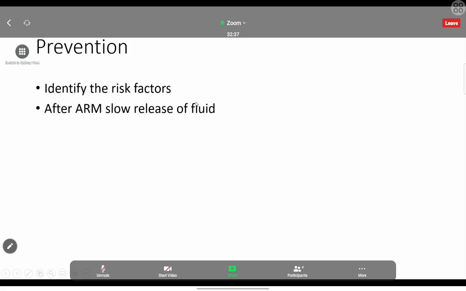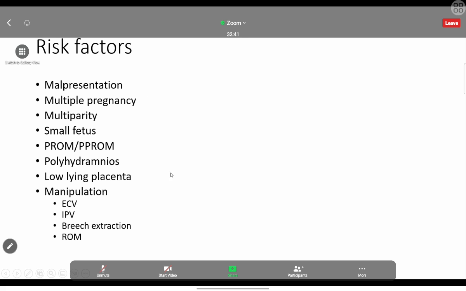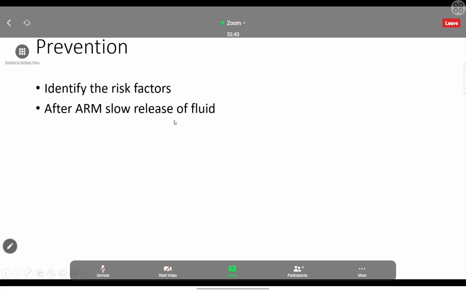Then how to prevent that? First, we have to identify the risk factors. Any risk factors there, we have to look for that. Then we have to use the proper method to do the artificial rupture of membrane. When we are doing the ARM, we have to do it in a proper way. After doing the rupture, we have to make sure that we are releasing the fluid slowly, as slowly as possible.